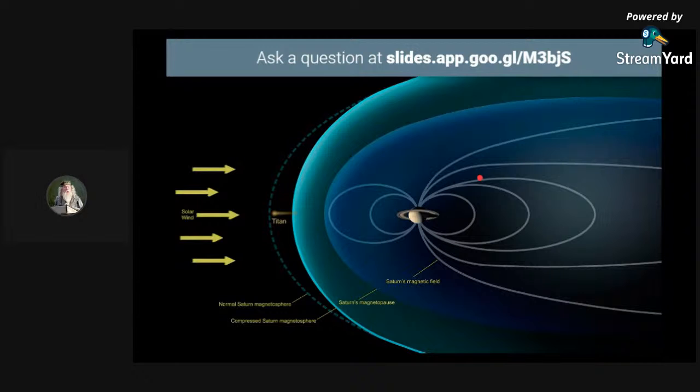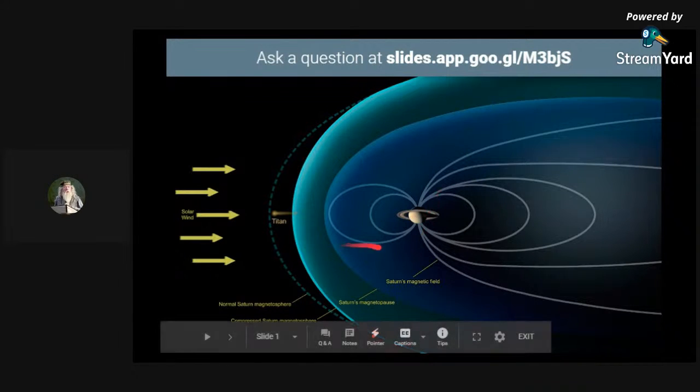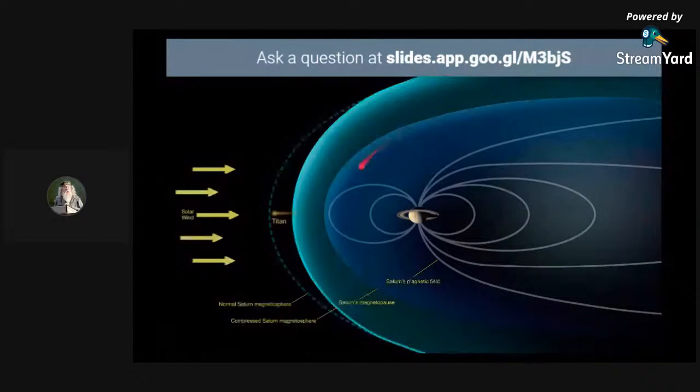Magnetic field. Okay. Of which planet, dear? No, not Hans Christian. This is the structure of the magnetic field of the planet Saturn.